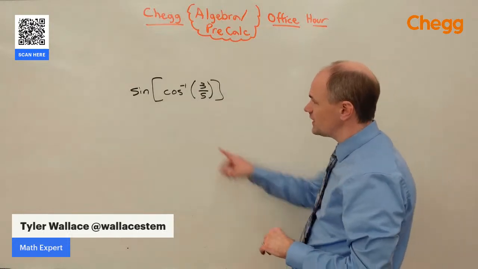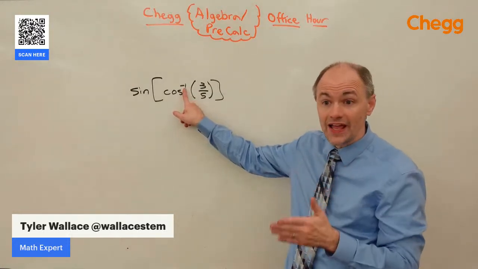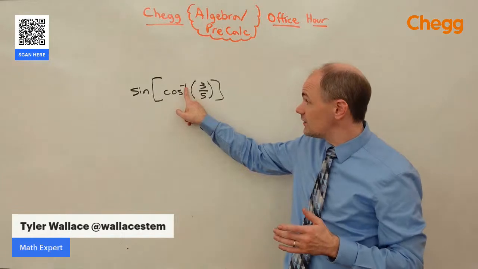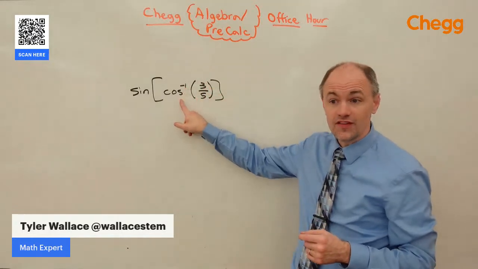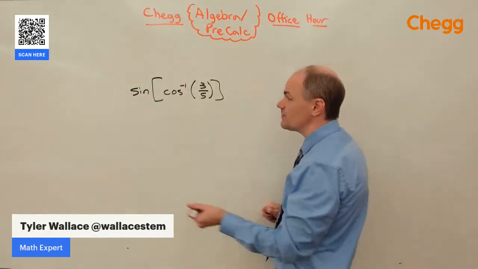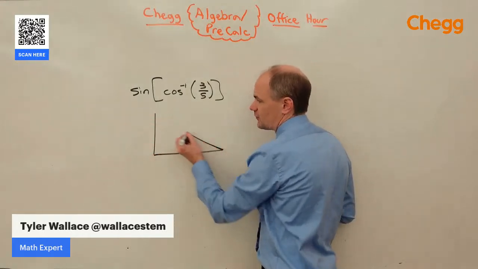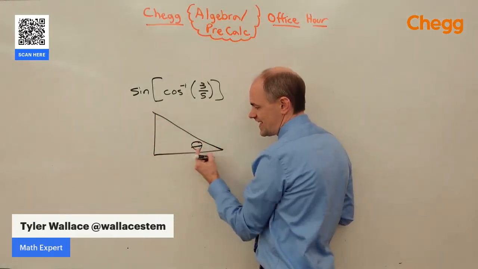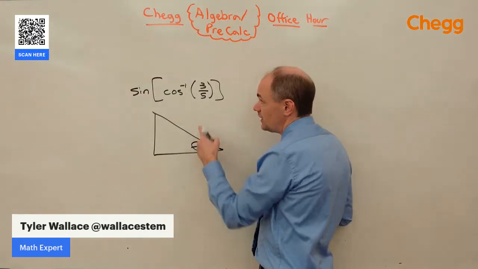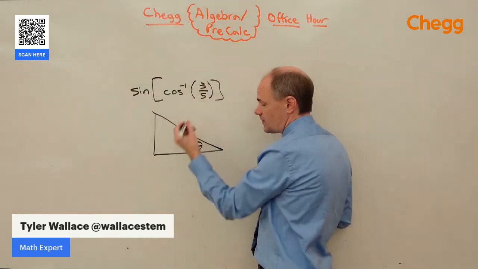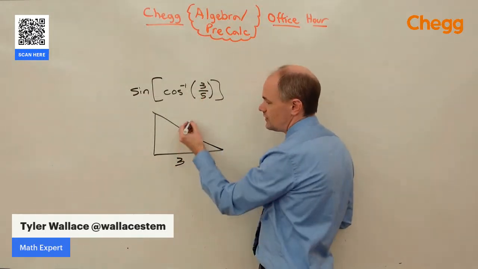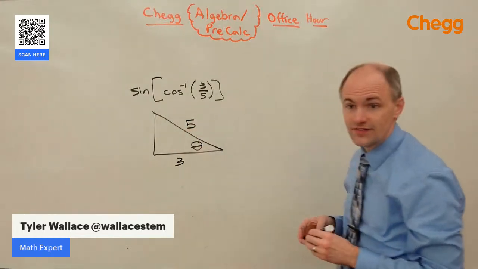Well, what's nice is cosine inverse is saying we're looking for an angle. What angle has this relationship of 3/5 on the cosine? So if I think about the triangle in this case, rather than the circle, where this is the angle I'm talking about, if the cosine is adjacent over hypotenuse, my adjacent is 3 and my hypotenuse is 5.